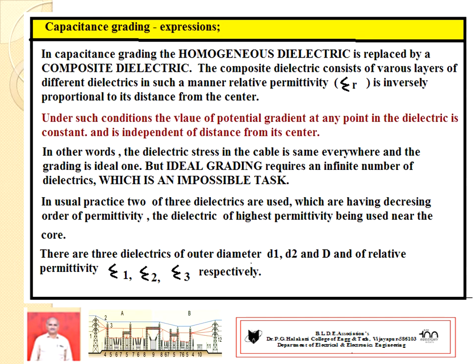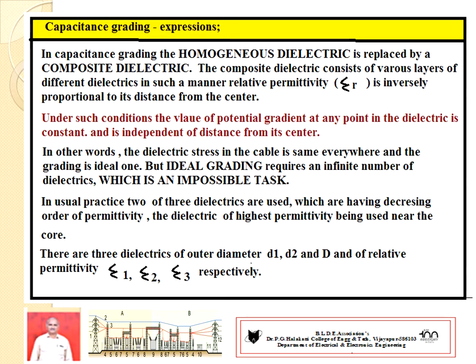Under such condition, the value of potential gradient at any point in the dielectric is constant and independent of the distance from the center. In other words, the dielectric stress in the cable is the same everywhere and the gradient is an ideal one. In an ideal grading system, what happens?